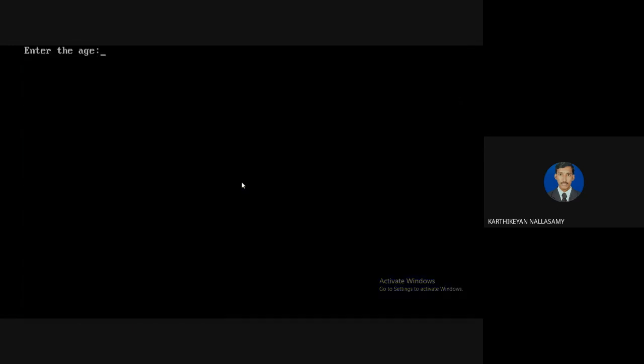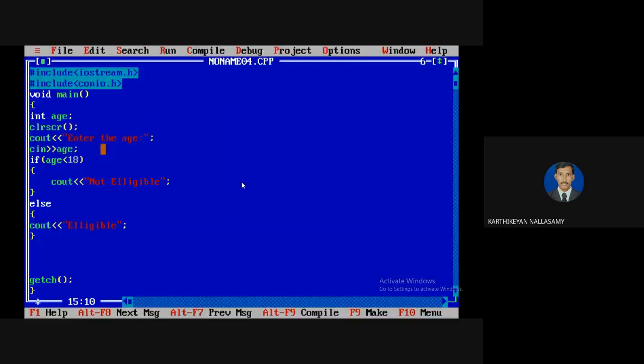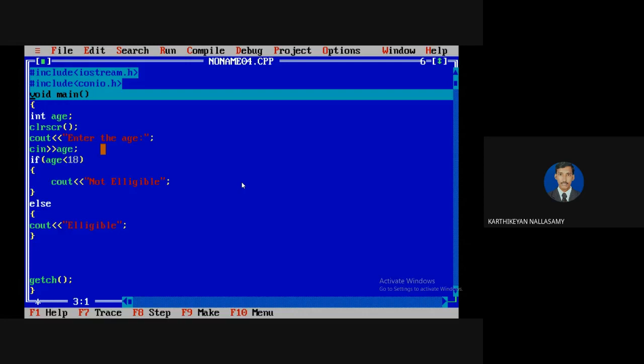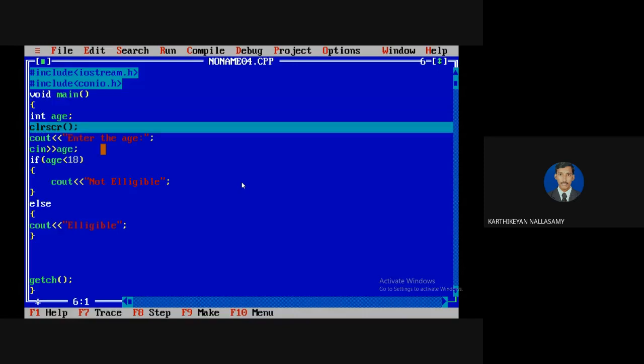I'm going to enter my age as 30. It prints as eligible. First of all, you should know how the branching statement will execute, and for that you can trace your program. We know that our execution must start with a single entry point, which is called void main. Then clear screen clears your previous content.